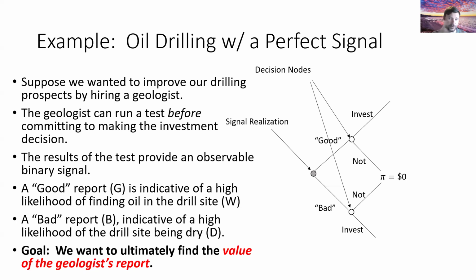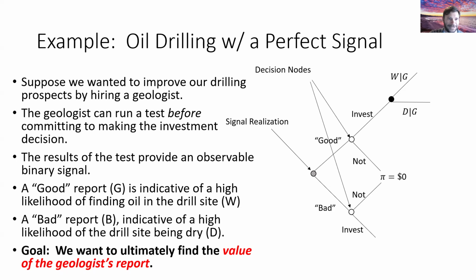We could be in the alternate universe where they gave us a good signal, or we could be in the parallel universe where they gave us the bad signal. And for each of those contingencies, we want to be able to describe what the optimal action looks like. And again, following an investment, we do face the fundamental uncertainty of nature, right? But notice how I've relabeled some of these events.